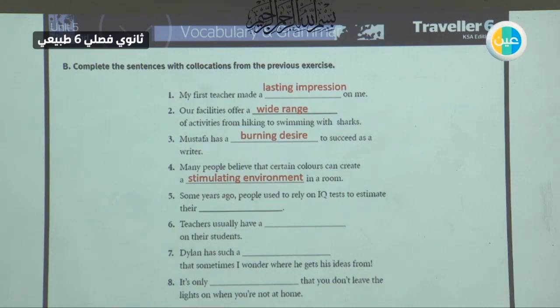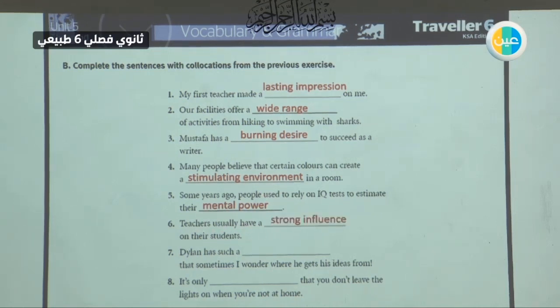Some years ago, people used to rely on IQ tests to estimate the IQ, which is for intelligence, so their mental power. They want to know how smart they are, how strong their mental power is. Teachers usually have on their students. Teachers have strong influence. They influence them whether positively or negatively.